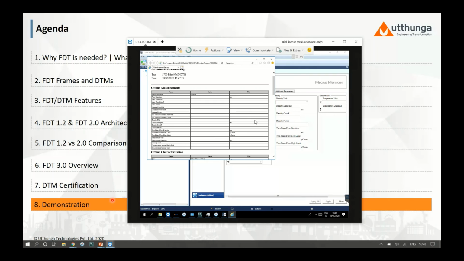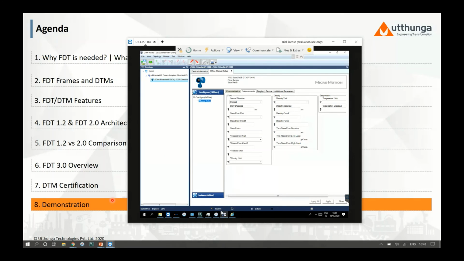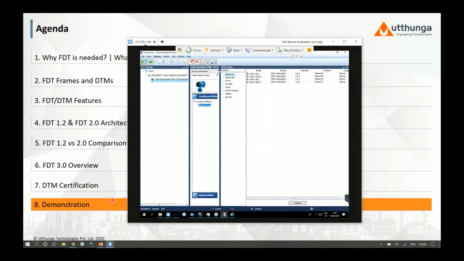I would like to have a quick sample of the other possibility of having the DTM. A single DTM can be supported with multiple device types. I just showed an example. Maybe I can show you the DTM, which is possible. I'm just looking for a device catalog to show you that. Maybe I'll close the screen.